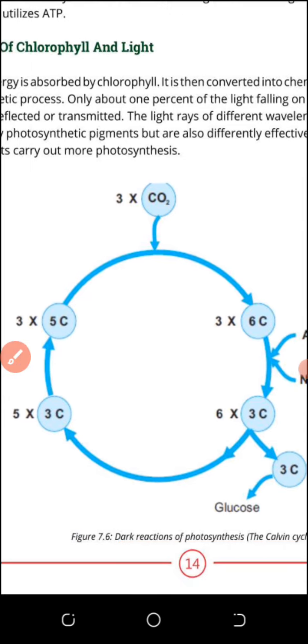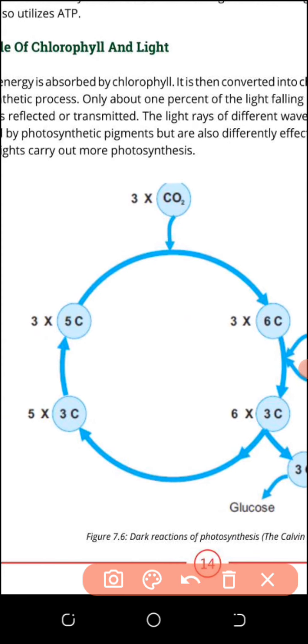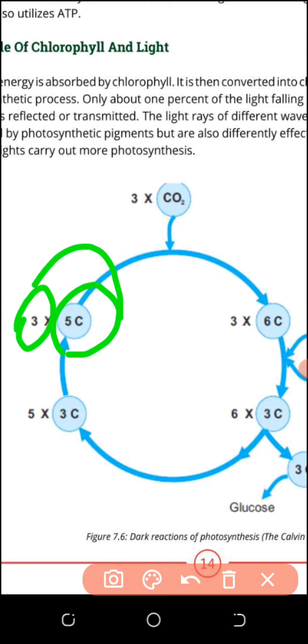Now what happened here? I want your attention, dear students, because I will tell you how this is a 3 carbon molecule. These are 3 molecules of 5 carbon. It means one molecule consists of 5 carbon, but the total number is 3. Clear? The total number of carbon atoms is 3 multiplied by 5, equal to 15. One carbon dioxide consists of 1 carbon, so 3 carbon dioxide consist of 3 carbon. It is also clear. So 15 plus 3 equals 18.